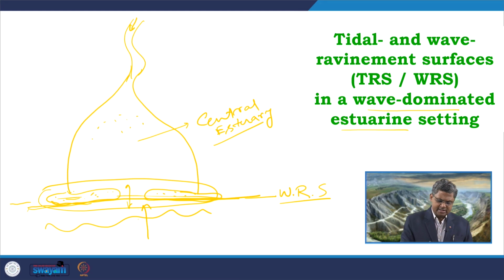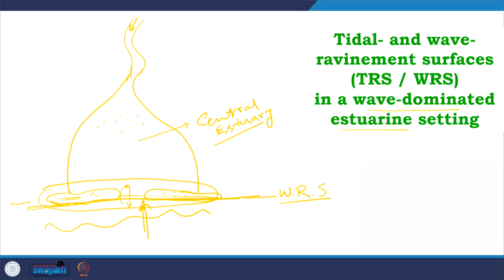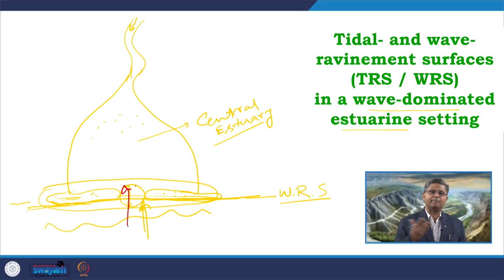Now, along with this, definitely some tides will be acting, and those tides will use these gaps as the conduit, as the channel to come inside this zone. Tides are currents, flood current and ebb current.